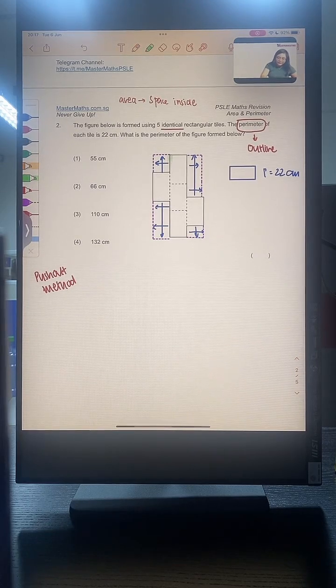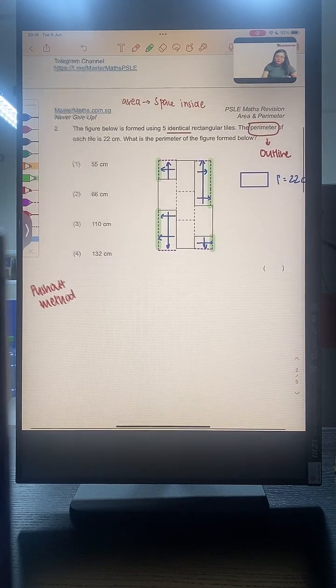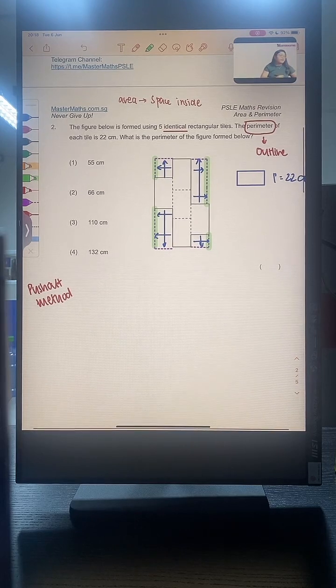Again, I am pushing this line out here, and all the vertical lines. Can we all see this? Once I have pushed them out, I am going to get one large rectangle, and this large rectangle is going to help me in figuring out the perimeter of the figure.